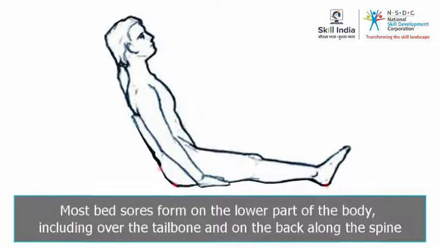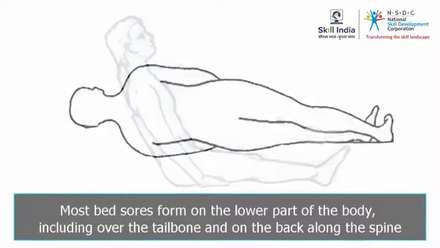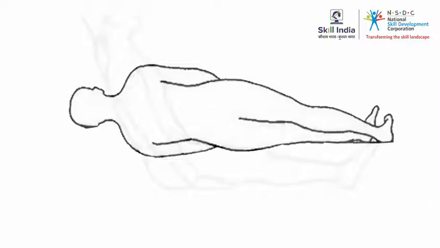Most bed sores form on the lower part of the body, including over the tailbone and on the back along the spine, on the buttocks, on the hips, and on the heel.